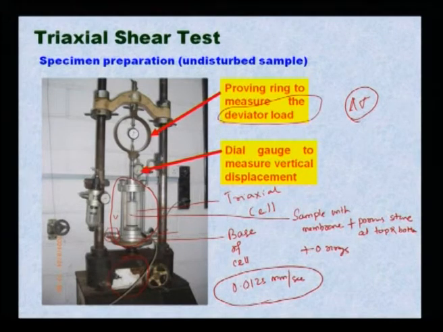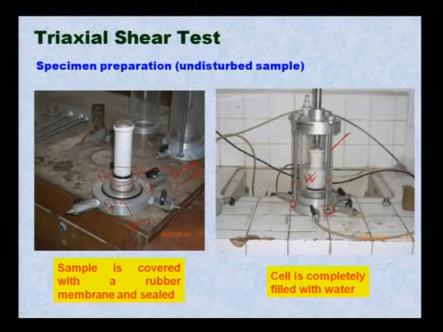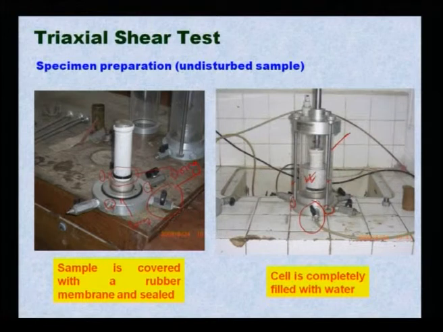You can open it, I can show you one more figure. Yes, this is more clear. One of the valves, if I open it, will act as a drainage valve. That means whatever water squeezes out from the soil mass will come out from the drainage valve.